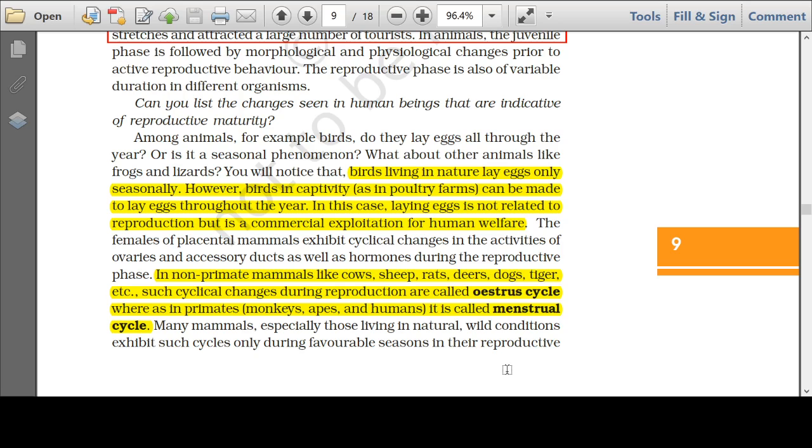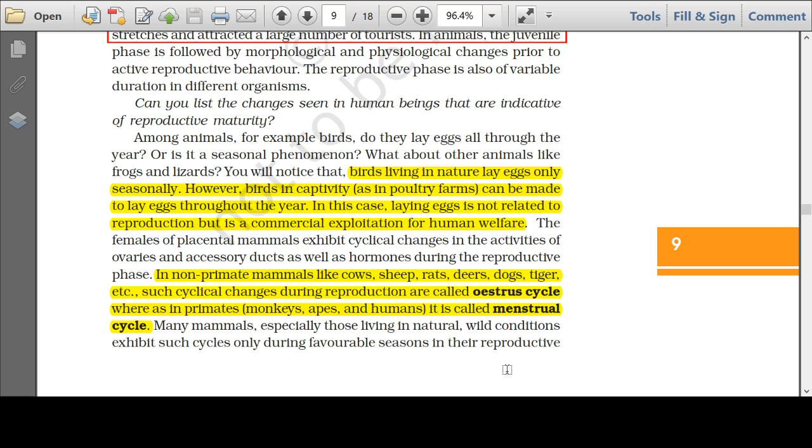But certain animals reproduce only in a particular season. You know that certain fruits are available only in a particular season, because those plants reproduce in a particular season, or those animals reproduce in a particular season. However, man has commercially exploited animals to reproduce very often. For example, the egg layers: the hens in the wild won't lay eggs all the time. They have a particular season to lay the eggs. But the hens in the poultry farms can be made to lay eggs regularly.